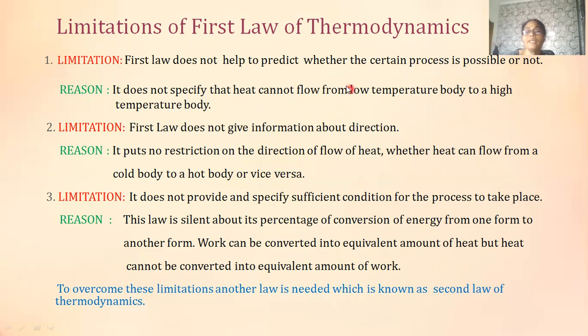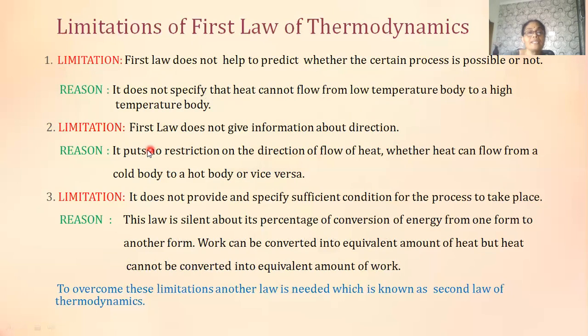Of course, we know that heat always flows from a body of high temperature to a body of low temperature. But the first law does not specify that heat cannot flow from a low temperature body to a high temperature body. The second limitation is it does not give information about the direction of heat transfer.